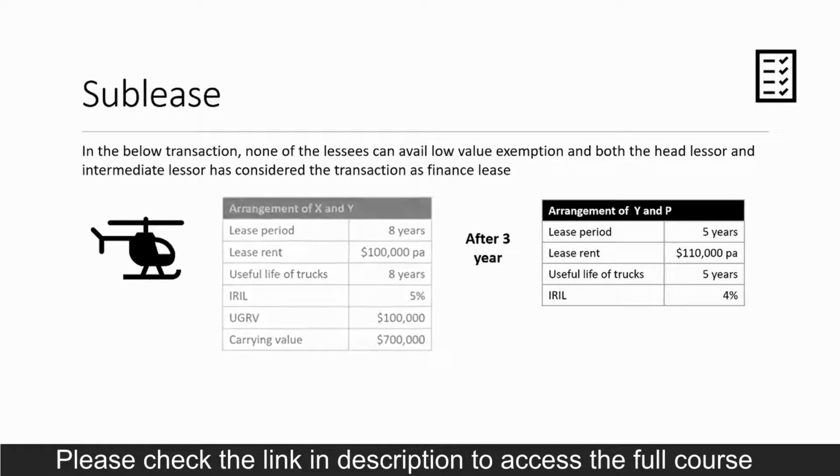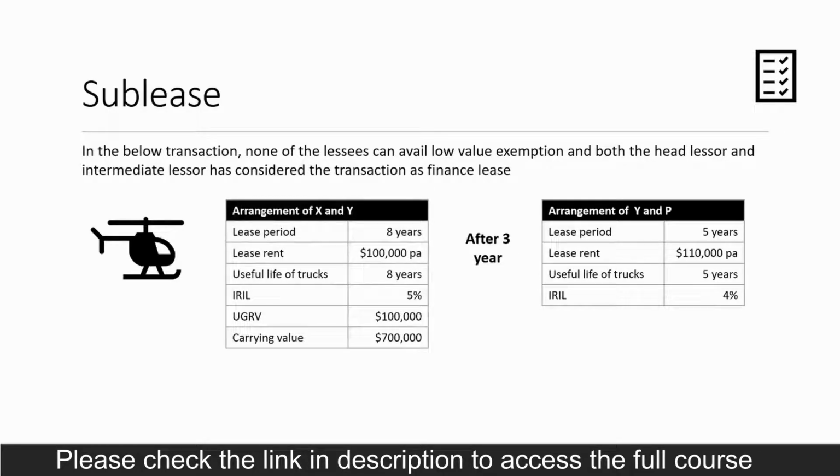So in this table, I have put the relevant terms of the contract between X and Y, and in this table between Y and P. In this example, it is assumed that none of the lessees can avail low value exemption and both the head lessor and intermediate lessor have considered the transaction as a finance lease.